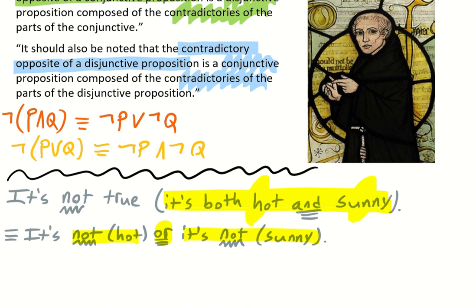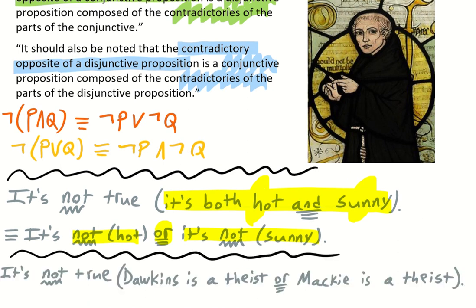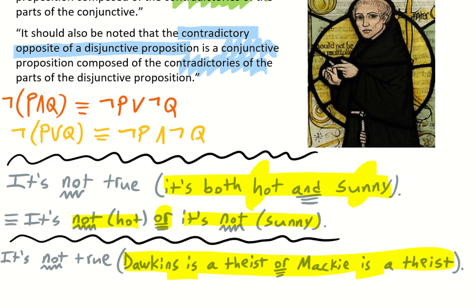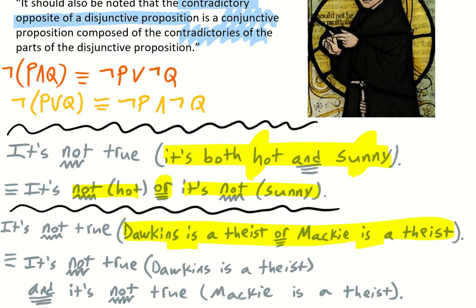How about another example? It's not true that Dawkins is a theist or McAfee is a theist. So what would make this false? It's false that Dawkins is a theist or McAfee is a theist. It's true if one of those two is true. So it's false if both are not the case. And so we have: it's not true that Dawkins is a theist, and it's not true that McAfee is a theist.